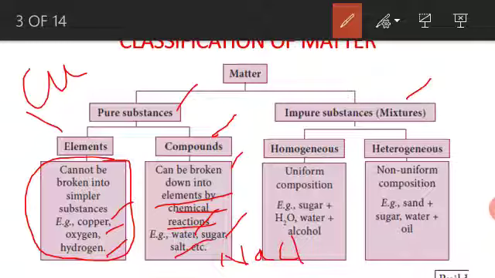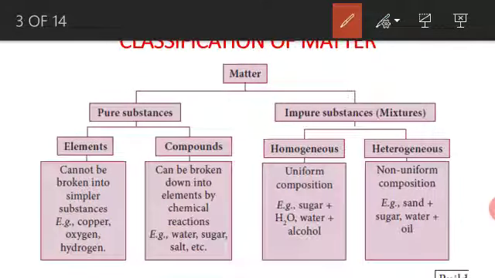NaCl. Under chemical reaction, it can be easily separated into Na plus and Cl minus. Like this, we can split. So, it can be broken down into elements by chemical reaction. This is called a compound. We will discuss it in detail in the next slides.